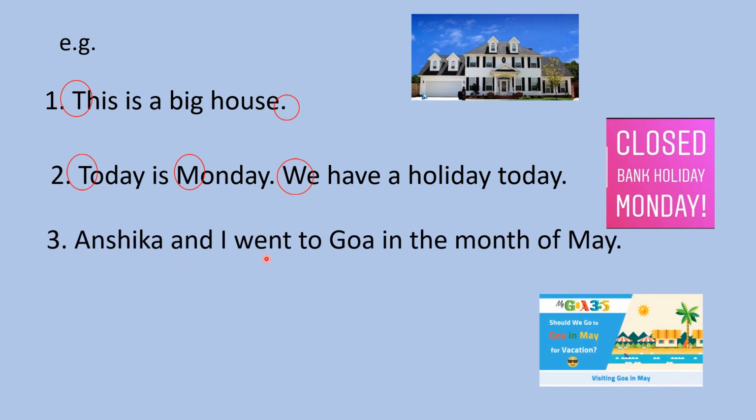Anshika and I went to Goa in the month of May. Now, I have used capital letters in this sentence. Where have I used the capital letters to make the sentence correct? For Anshika, because it's the first alphabet in the sentence, and also because it's the name of a girl. For the alphabet I, because it comes all by itself. For G in the word Goa, because Goa is the name of a place. And for M, because it's the name of a month.